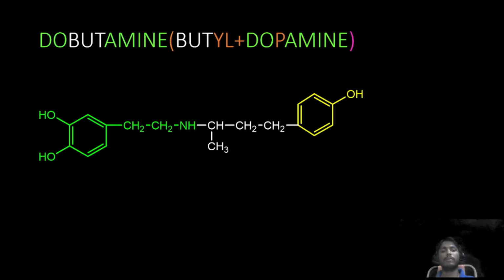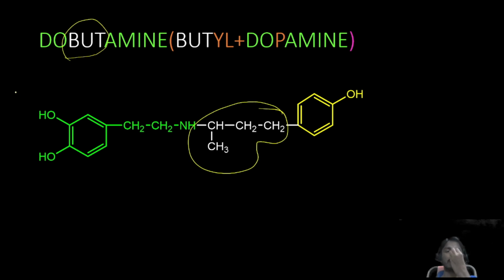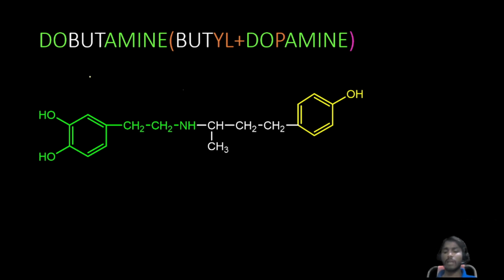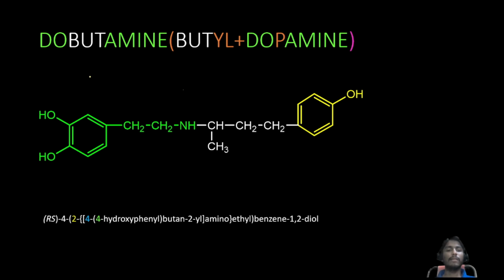Next, dobutamine. From the name it is related to dopamine. What is dopamine? Dihydroxy phenyl amine. But dobutamine extra contains a butyl group here. That's why we call it dobutamine. When it comes to the IUPAC name of this drug, first we need to identify the same amine group and alcohol. Here two alcohols are there, so we need to give diol as the first priority, like this.